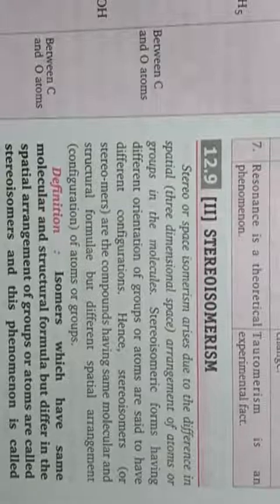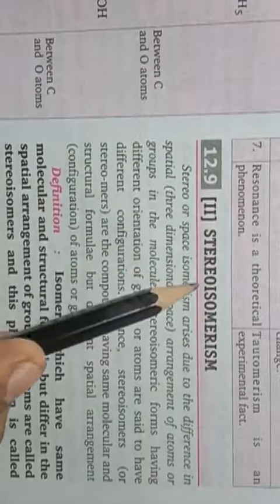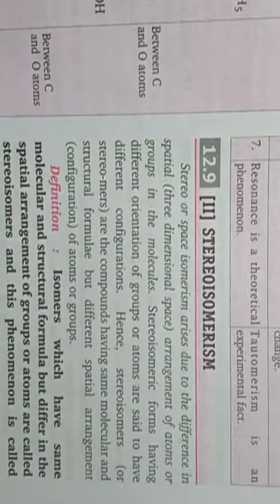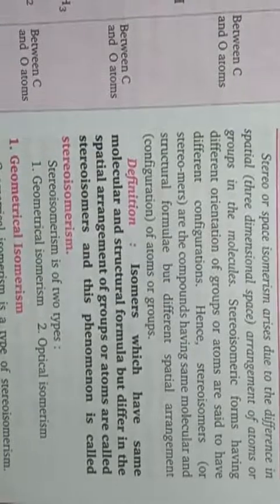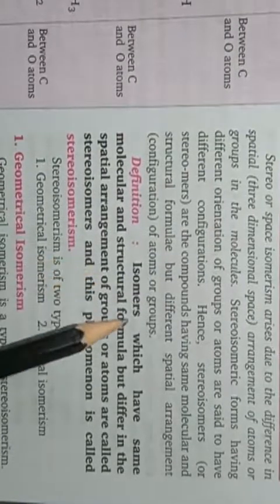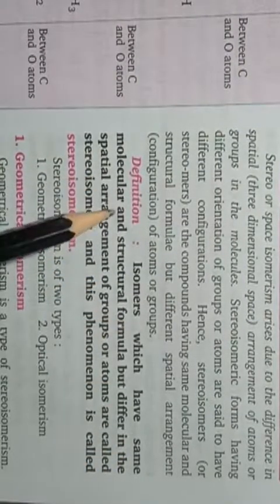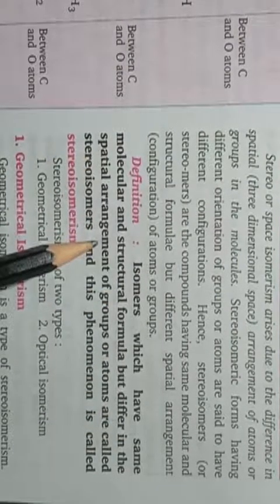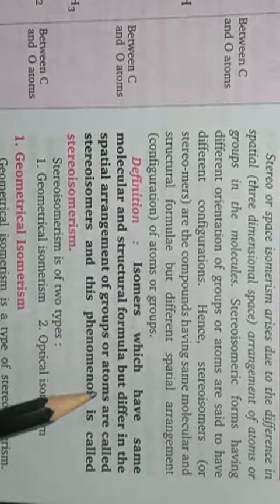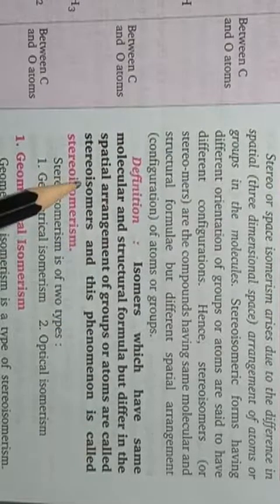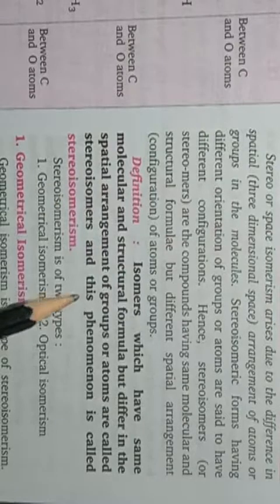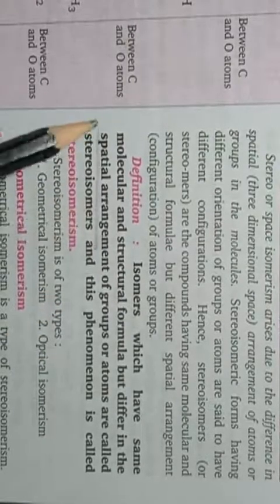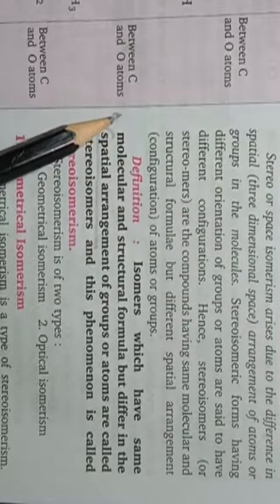Hello children, in this lecture we will discuss stereoisomerism. This isomerism I have explained to you already. According to the definition, isomers which have the same molecular and structural formula but differ in the spatial arrangement of groups or atoms are called stereoisomers. And this phenomenon is called stereoisomerism. Spatial arrangement is also known as configuration.